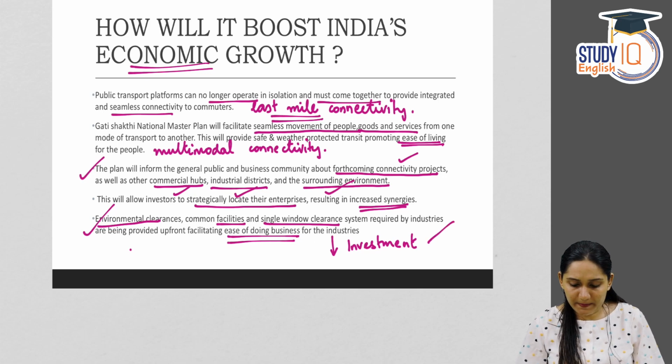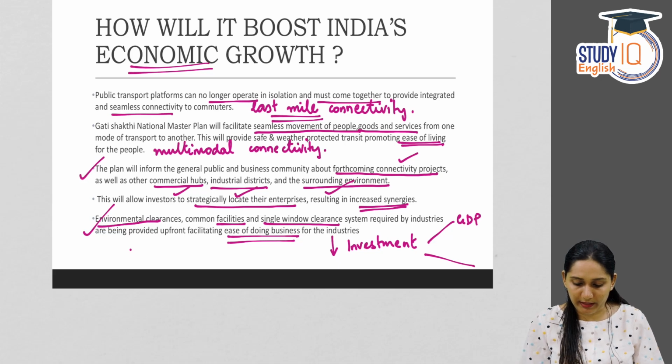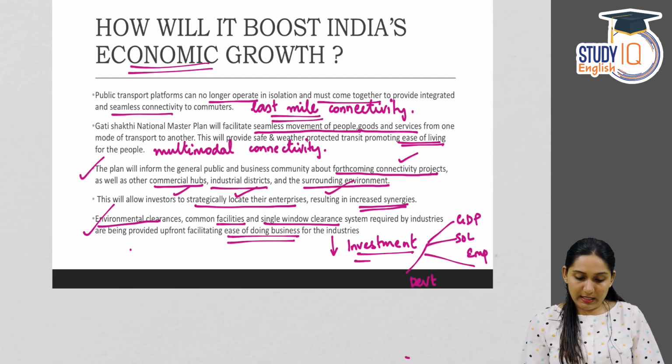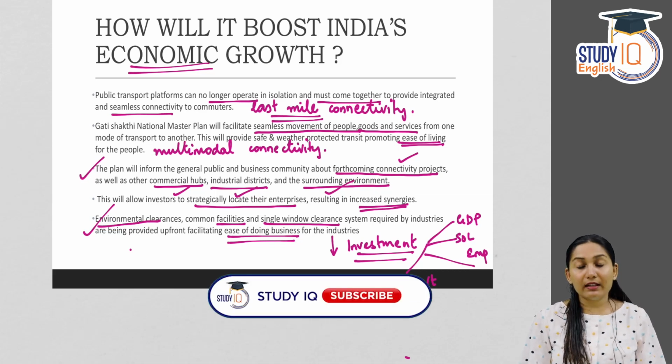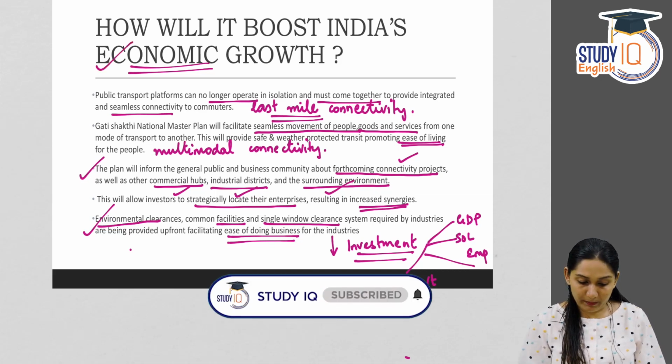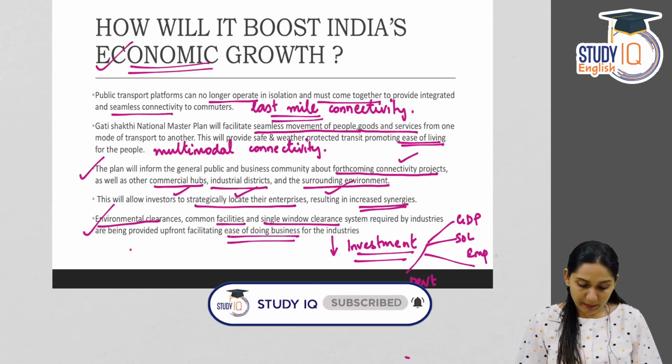And this investment has multiple externalities, positive externalities like the GDP growth by increasing productivity, employment creation, better standard of living, development of the country, etc. So these are the significances of PM Gati Shakti for the economy, how it will enhance economic growth.